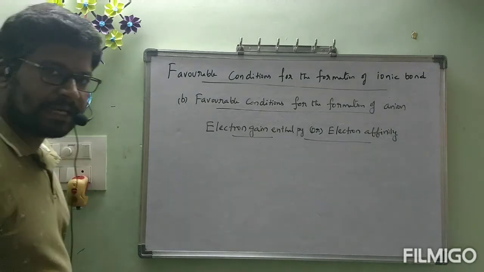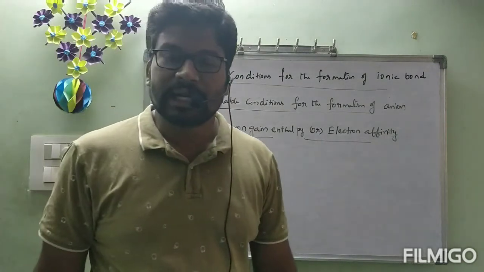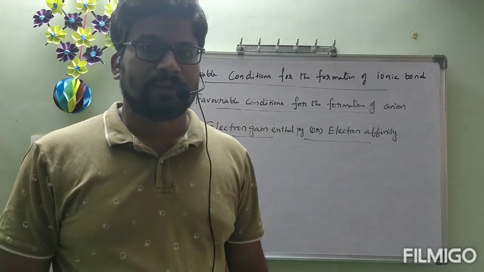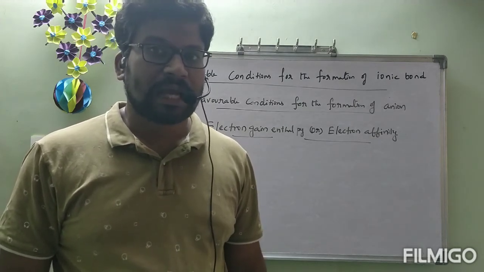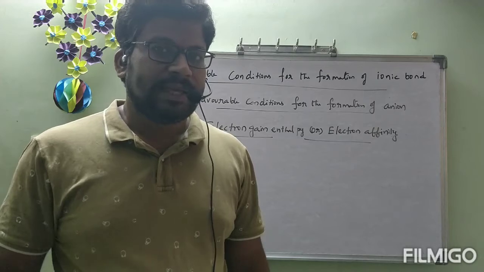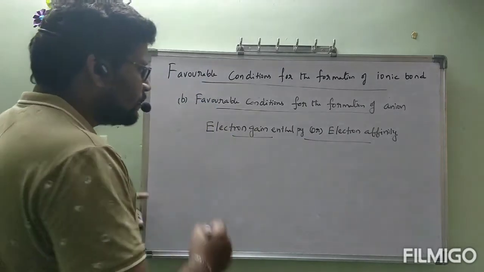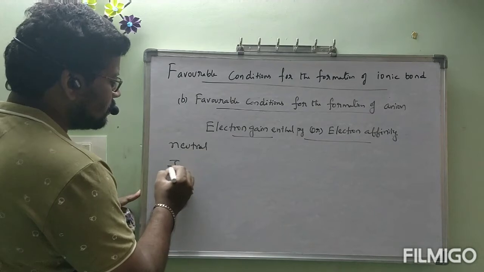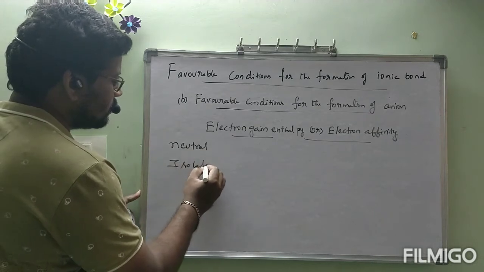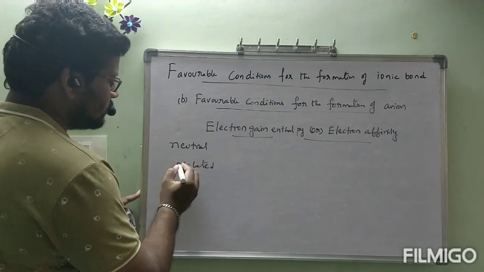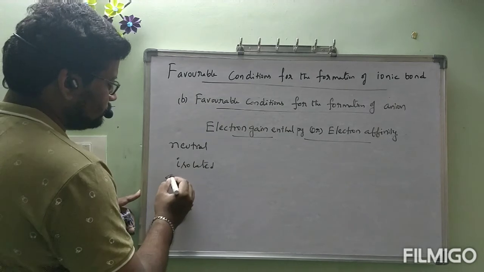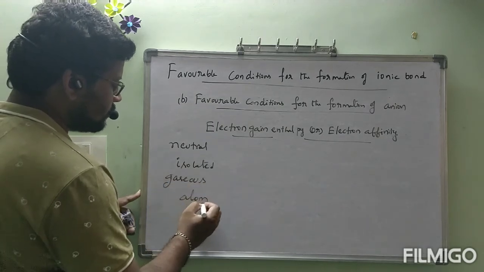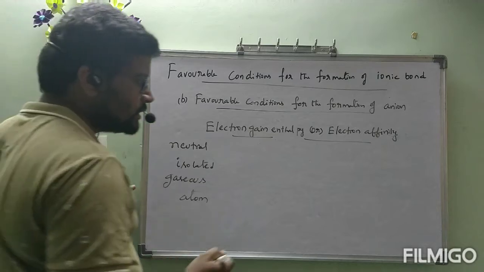Same as in ionization energy, while we are learning, what is the condition we have taken? Neutral isolated gaseous atom we have taken. In the same way, here also we are going to take neutral isolated gaseous atom.